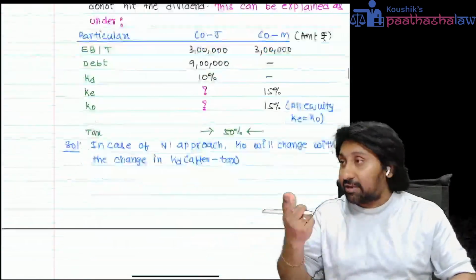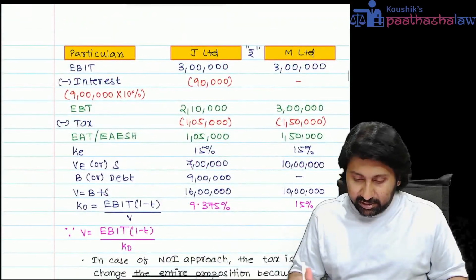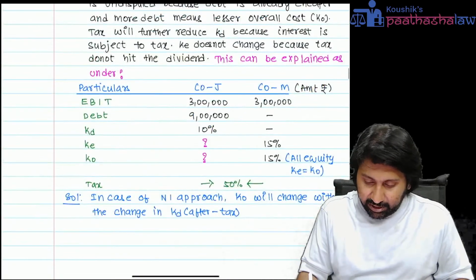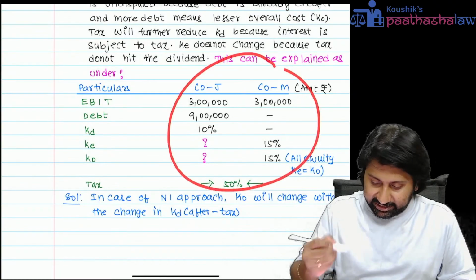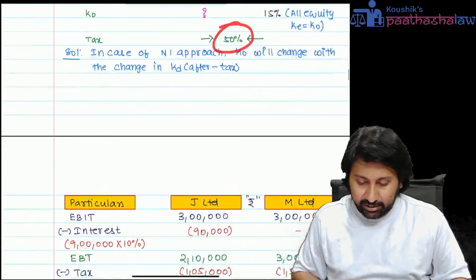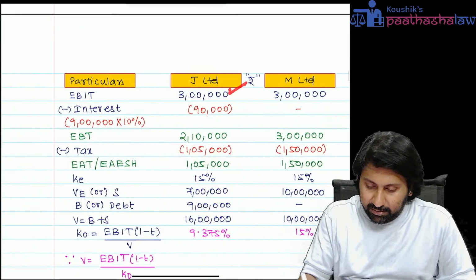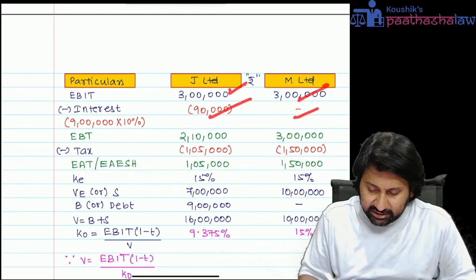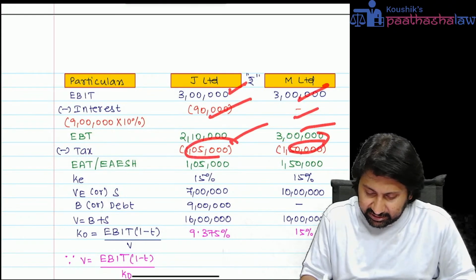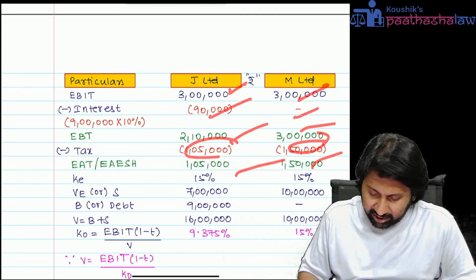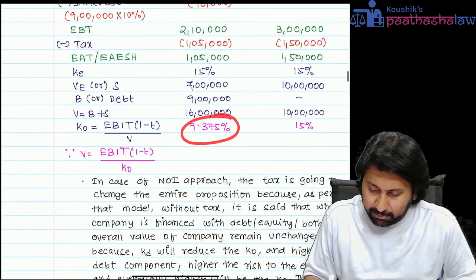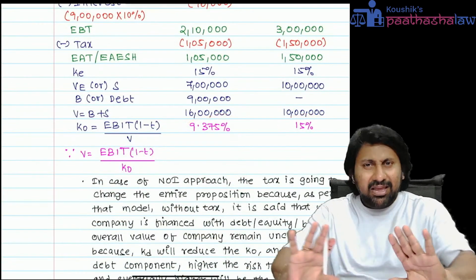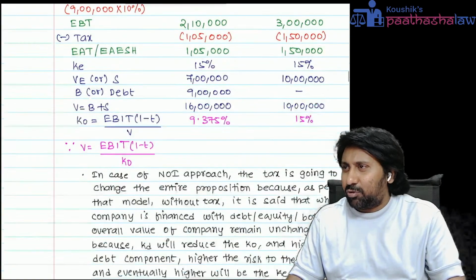Okay. Let us take one question and see. Here is the question. With the taxation, tax is 50%. First, let us see NI. EBIT same. Interest, EBIT, tax, EAT. Like this, we valued. Finally, we got the values as 9.375 and 15%. This is the NI approach. I don't want to discuss this much.